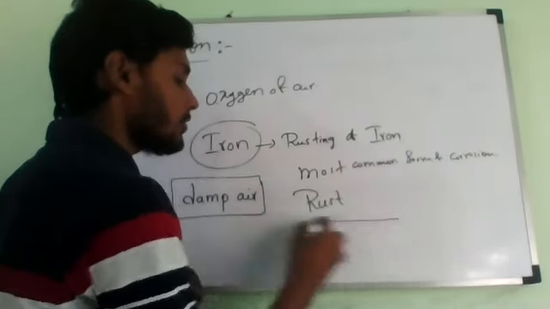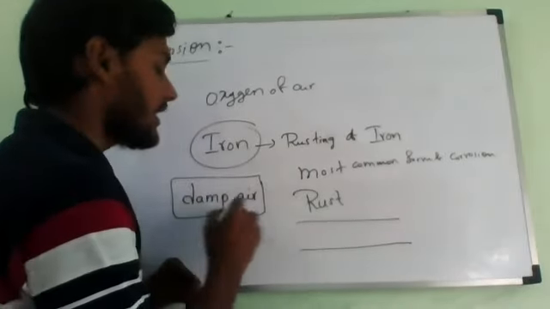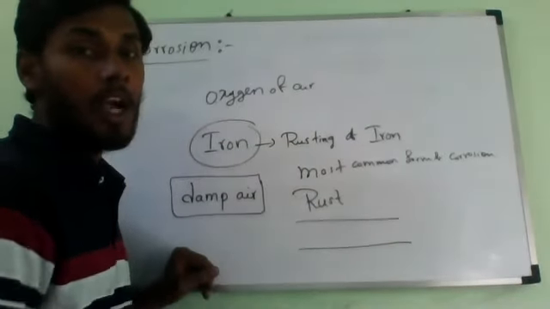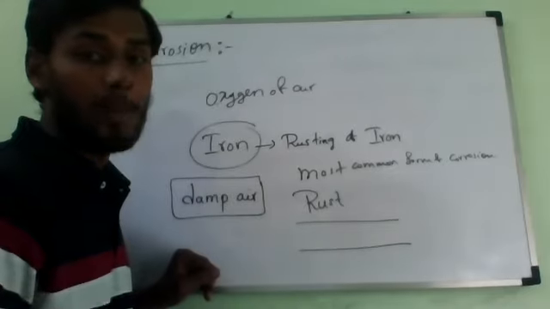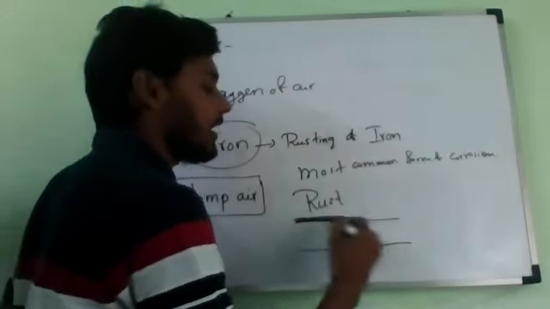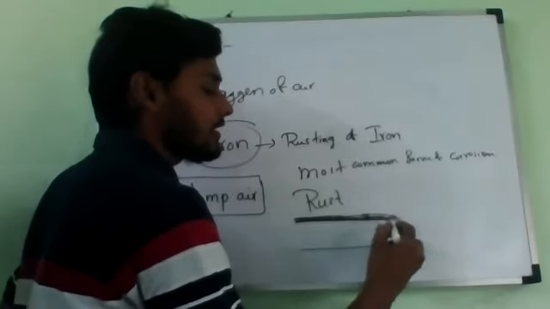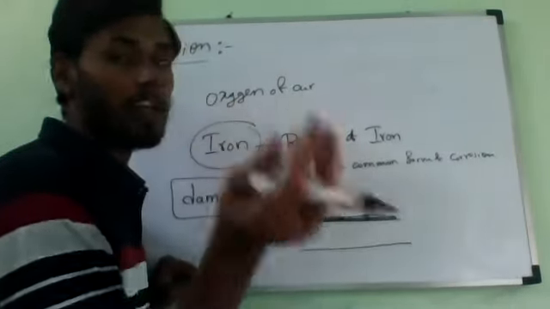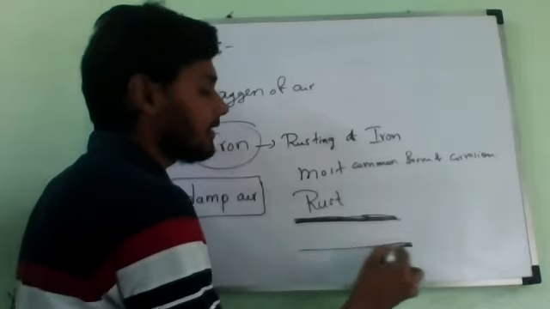If you expose this iron metal to the atmosphere in damp air, then after a considerable time a flaky substance will start forming on the surface. You can see that rusting like a slate. We can remove it. Is it correct or not?